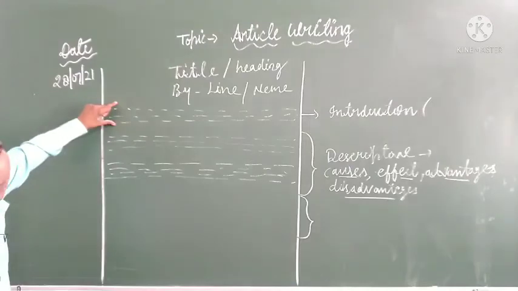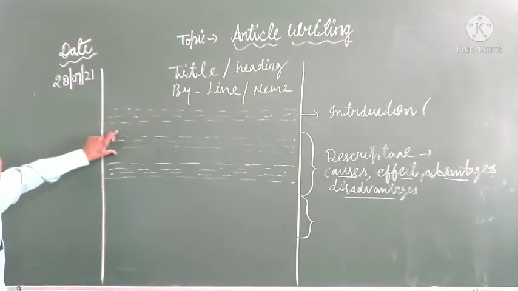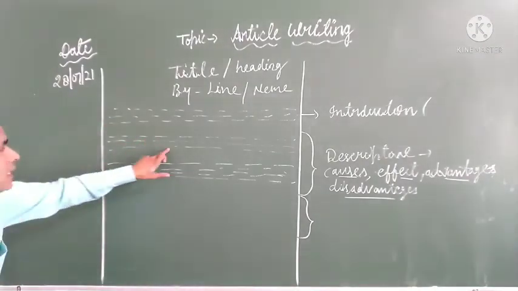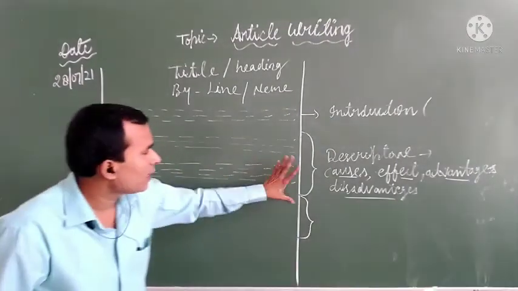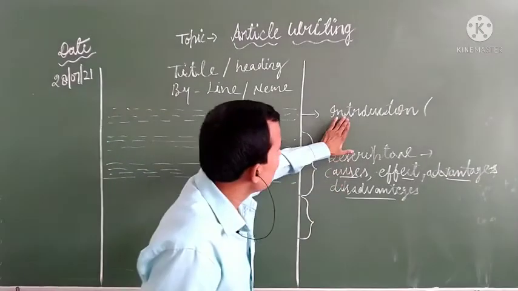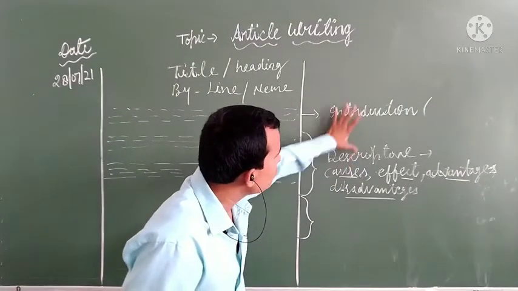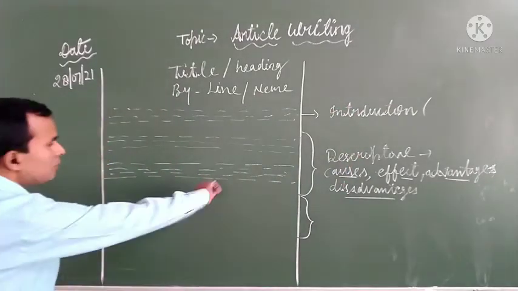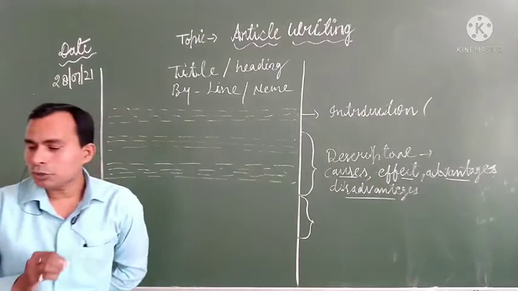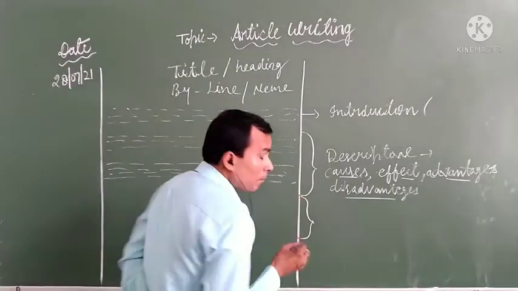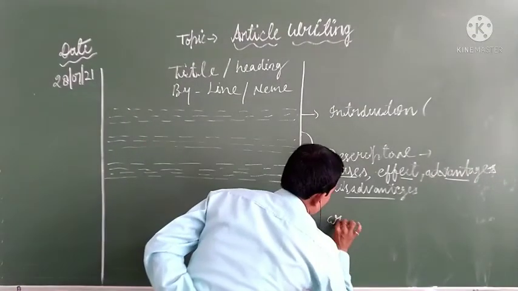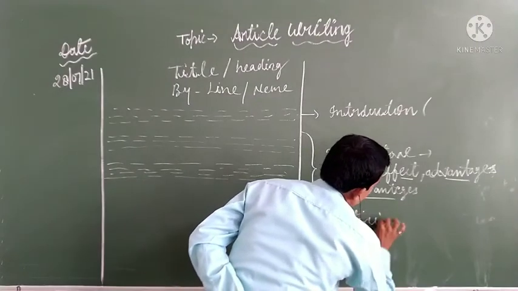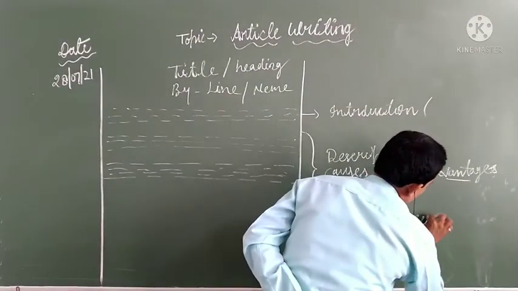Suppose the first idea you have given in the first paragraph, then change the paragraph and change the idea. After the introduction, if you want to write causes, change the paragraph, leave one line space and write causes. Then if it is possible to write disadvantages, leave one line and one paragraph and write disadvantages. In this way you can write at least three to four paragraphs here. Then another body will start, and what we should include, which is the most important point to focus on, is criticism and suggestions.